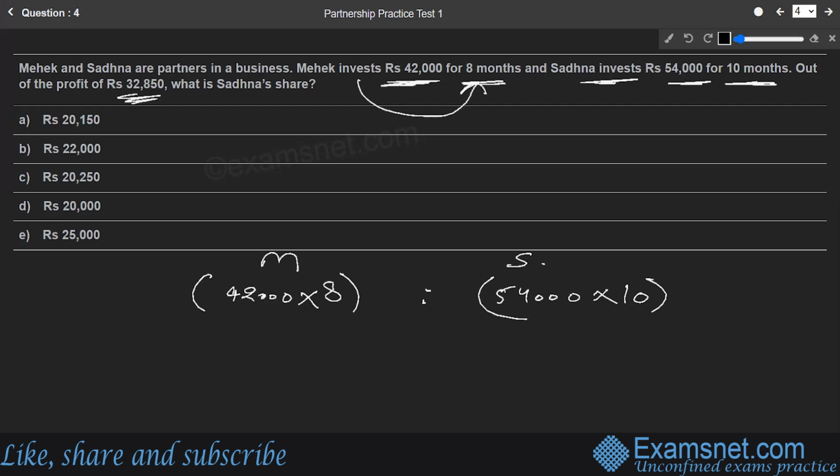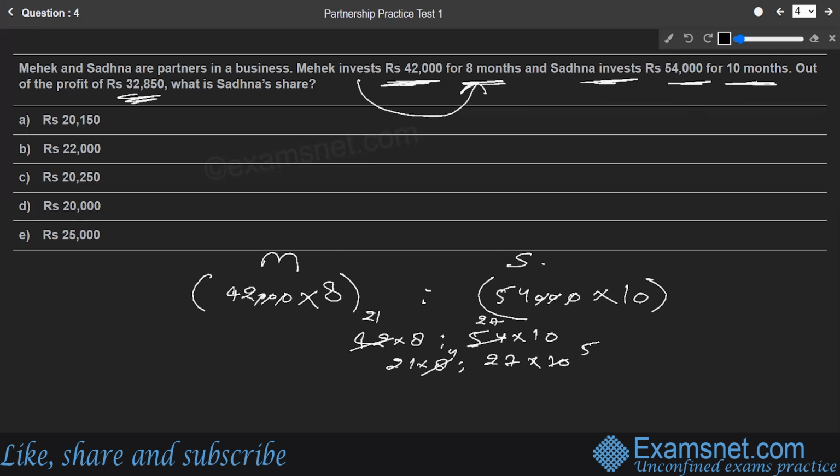If we simplify this further, these three zeros are gone. Then we can cut some more numbers. Let us write it once again to make it simple: 42 into 8, 54 into 10. That's what we are left with. We can cut by any number, we can cut it by 2 also. This becomes 21, and 54 cut by 2 becomes 27. So it comes out to be 21 into 8 is to 27 into 10. We can still cut the ratio: 8 and 10 cut by 2 become 4 and 5. So we are left with 21 into 4, 27 into 5.